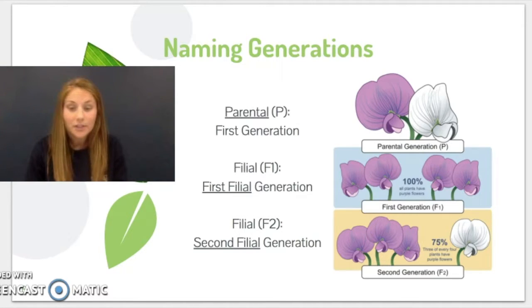Those parental generations gave rise to the first filial generation, or we call that F1. And these are going to be the offspring of the parental generation. After that, you can continue your experiments and you can use the F1 generation to give rise to a second filial generation, and we denote that as F2. So that means that overall we start with the P for parental, you go to the F1 generation, first filial, and then below that you could go to the F2 generation, which means second filial.